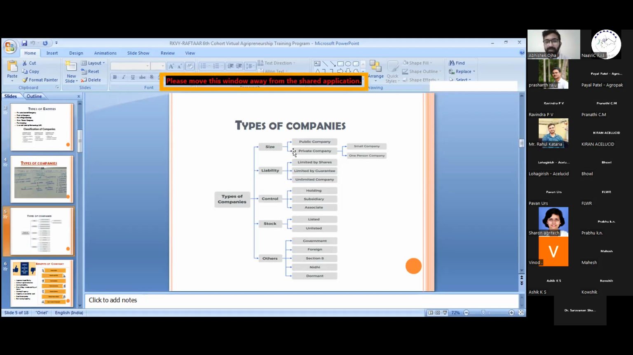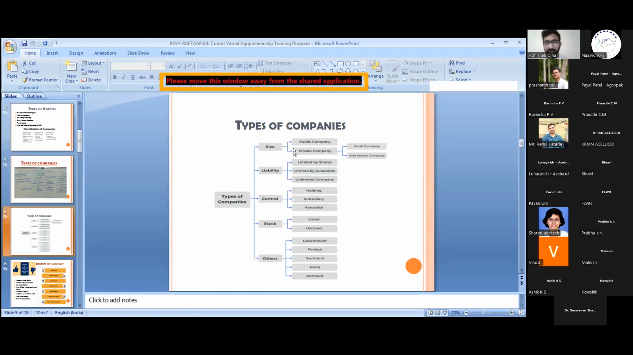Then the liability we have discussed, control we have discussed, stock: listed and unlisted. Listed companies are those companies which are listed on a stock exchange. It can be BSE or NSE. So those companies which are listed on a designated stock exchange are the listed companies, and unlisted companies are those companies which are not listed on any designated stock exchange.